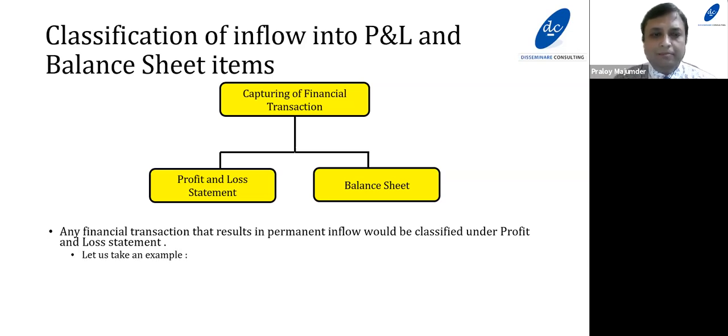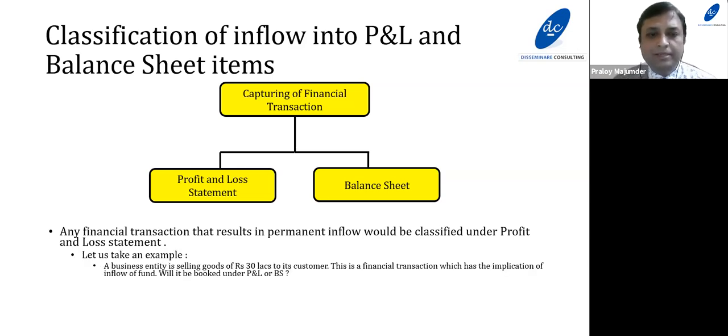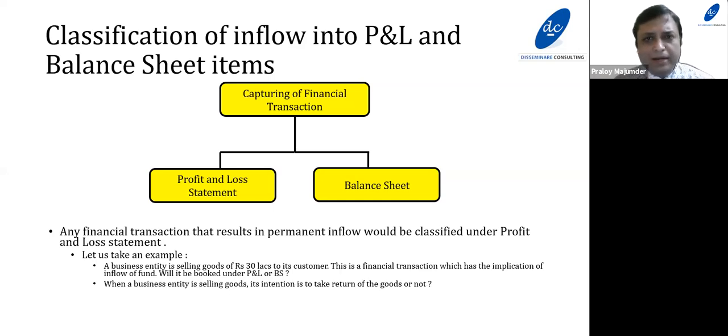Now, let us take an example. A business entity is selling goods of rupees 30 lakhs to its customer. This is a financial transaction which has the implication of inflow of fund. Will it be booked under the profit and loss or balance sheet? To get an answer, we should find out whether it is a permanent inflow or a temporary inflow.